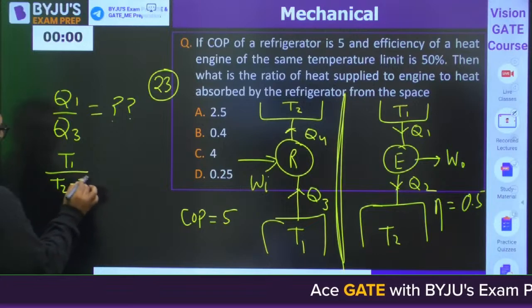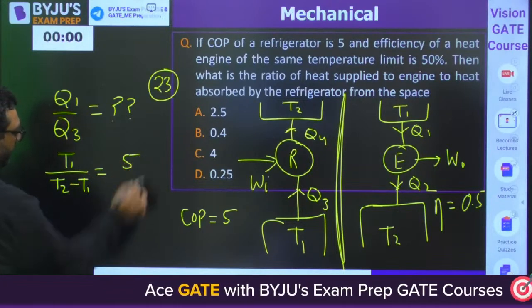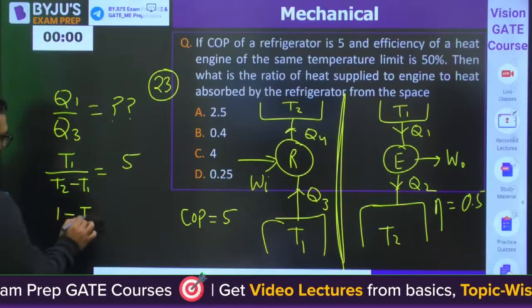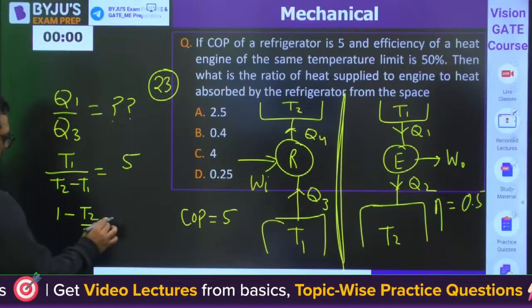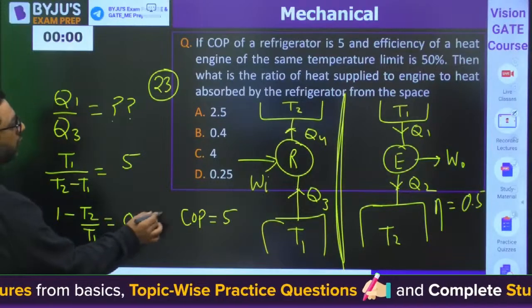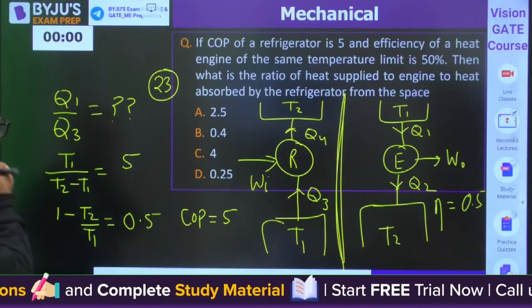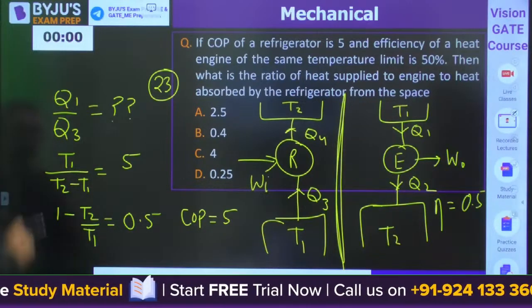T1 by T2 minus T1 is given as 5. And 1 minus T2 by T1 is given as 0.5. These two things are given, and you need to find out the ratio.